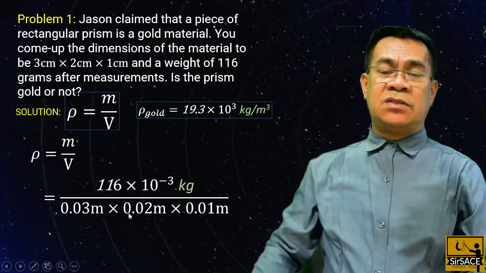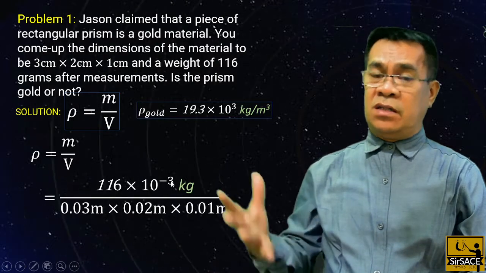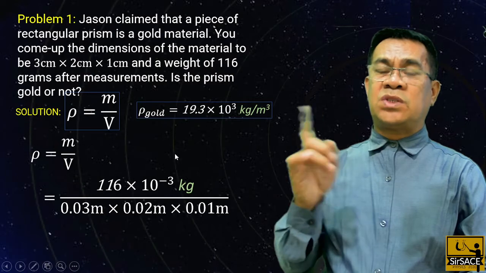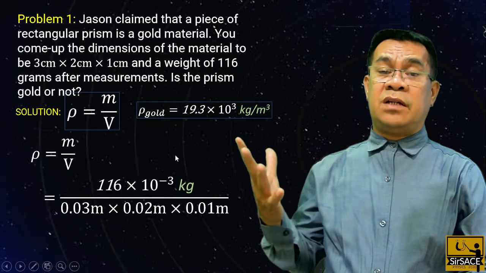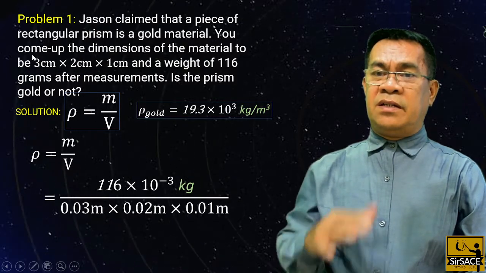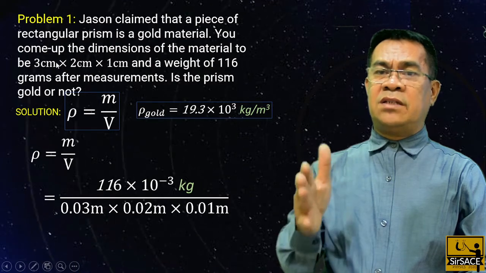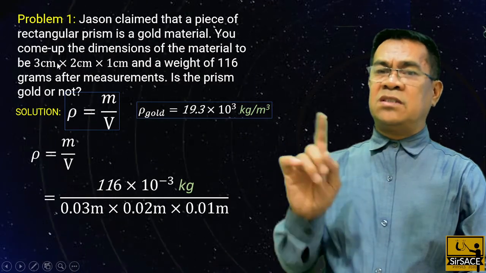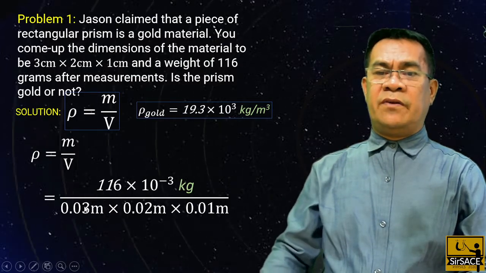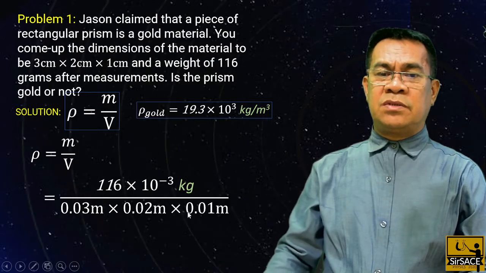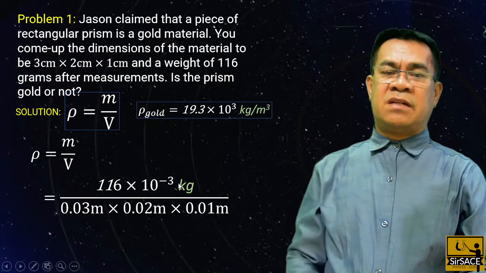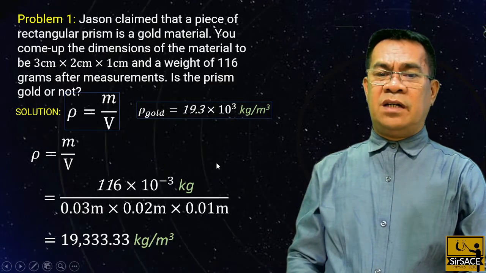So, do the calculations. The 116 should be multiplied by 10 raised to negative 3. Why? Because it is grams converted to kilograms. In 1 kilogram, there are 1,000 grams, so 1 gram is 10 raised to negative 3. And the 3 centimeters is divided by 100, because in 1 meter there are 100 centimeters, and in 1 centimeter there is 10 raised to negative 2 meter. Therefore, 0.03 times 0.02 times 0.01. Now, the 116 times 10 raised to negative 3 kilograms is divided by this result, and the answer is